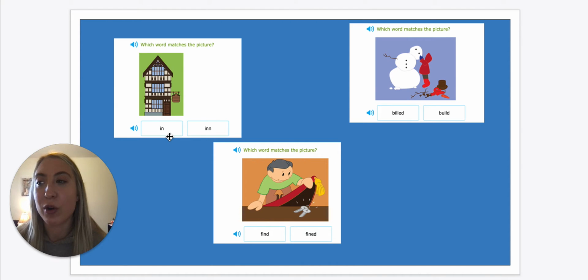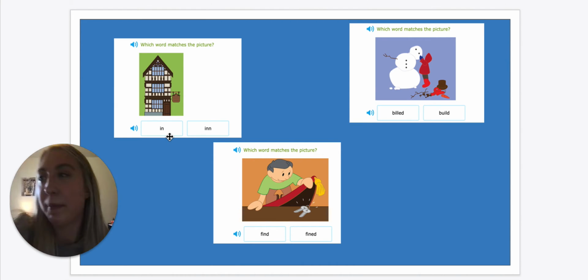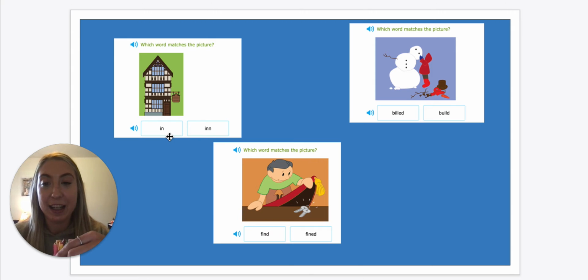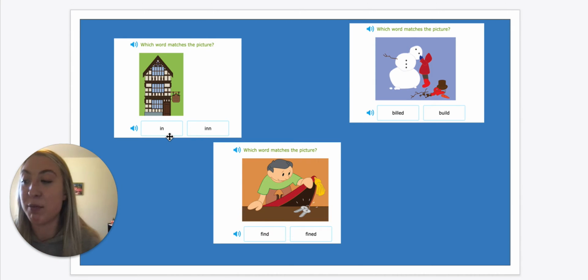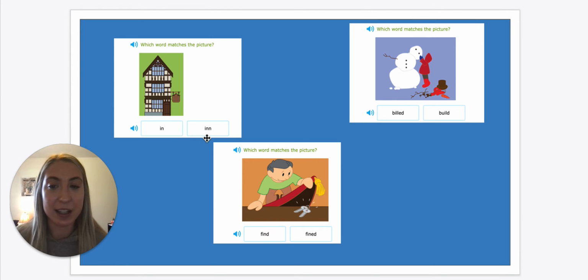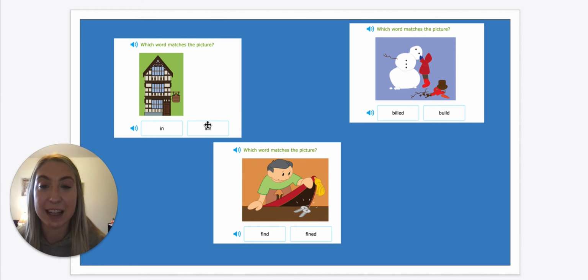So it's saying how my pen is in the cup. So inside, in the cup. That's a preposition. But this inn with two N's is a building, like a hotel where you can stay. So this picture right here, this is the correct inn, somewhere where you would stay or spend the night.